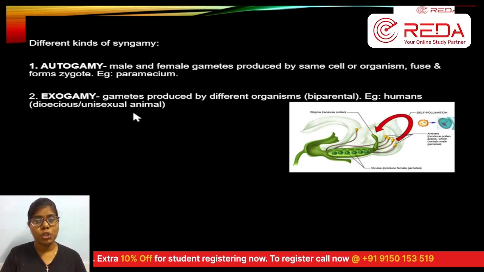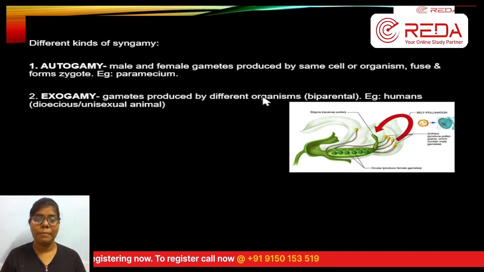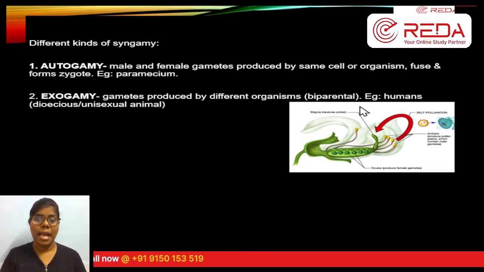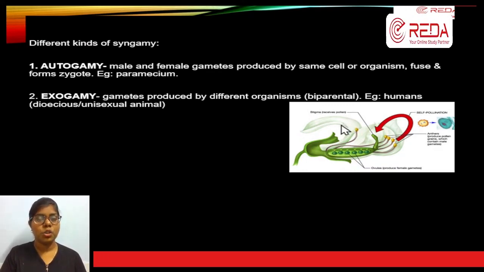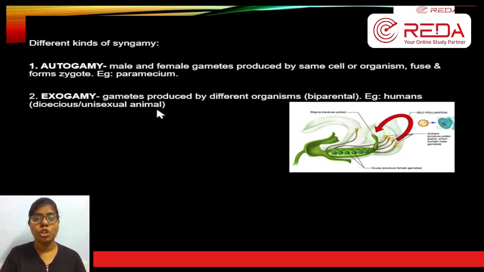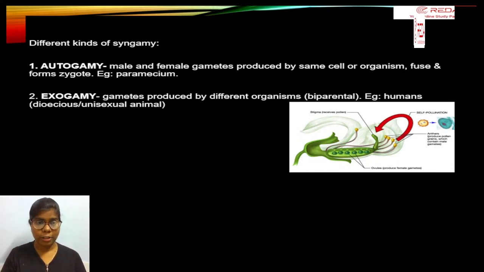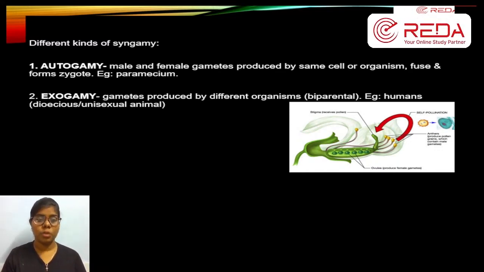Next, exogamy. Exogamy is opposite to this. Gametes produced by different organisms. So we have biparental. Bi means two. அப்ப two parents இருப்பாங்க. Example, humans, mummy, daddy அப்படின்னு ரெண்டு பேர் இருப்பாங்க, father, mother. So both parents are involved together to form gametes. Mother கிட்ட இருந்து ஒரு set of gamete வரும், father கிட்ட இருந்து ஒரு set of gamete வரும். ரெண்டும் combine ஆகி daughter-க்கோ son-க்கோ it will be getting.